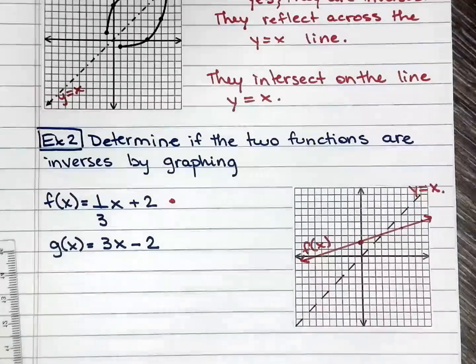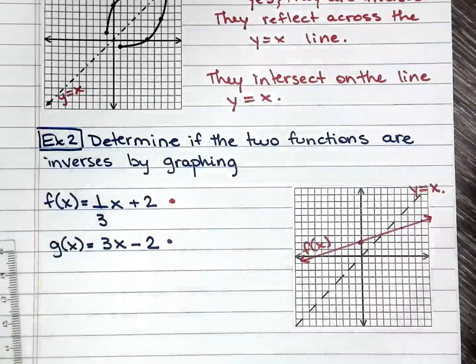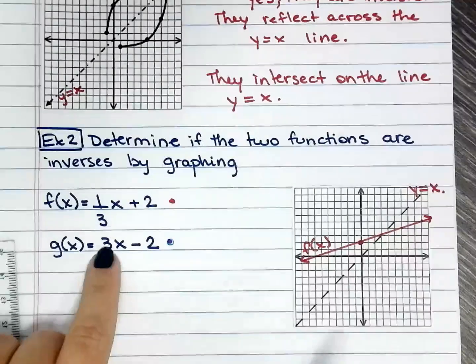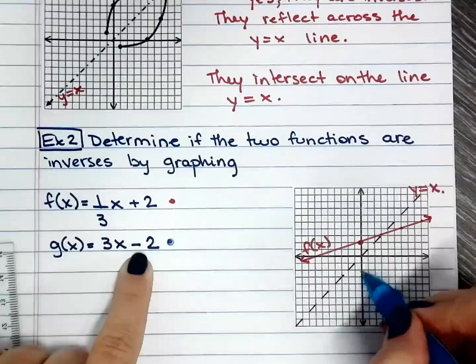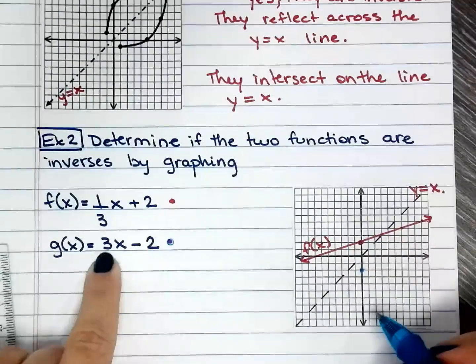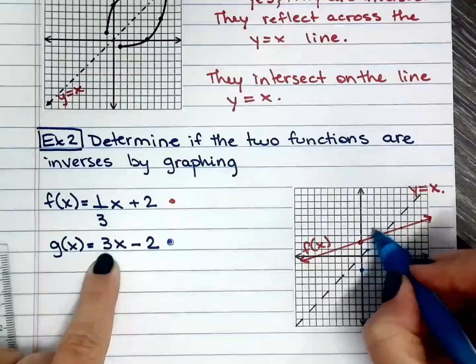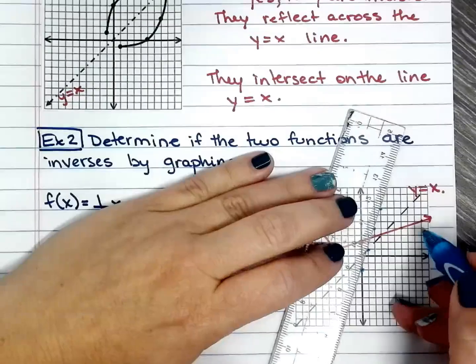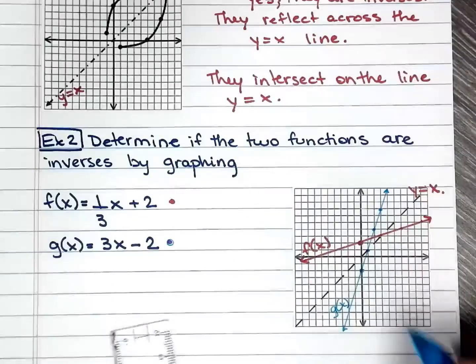Now the other one. You can't see purple, so how about light blue? Yeah, light blue on this one. So the slope is 3, and the y-intercept is negative 2, so that's where I'm going to start graphing, right there at the y-intercept, negative 2. I rise 3, run 1: 3 up, 1 over. So this is the g of x function.